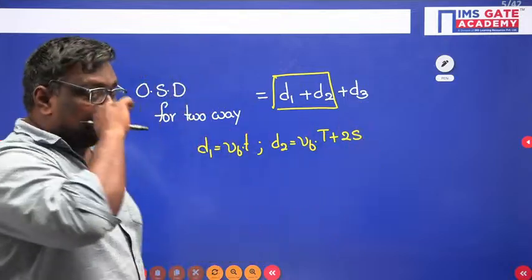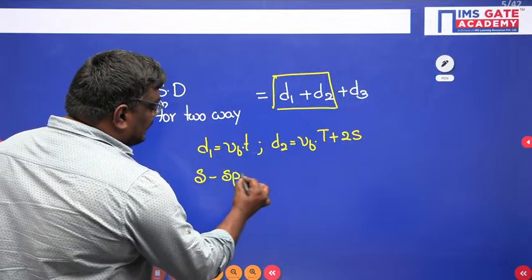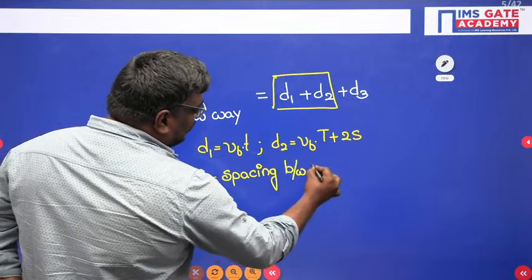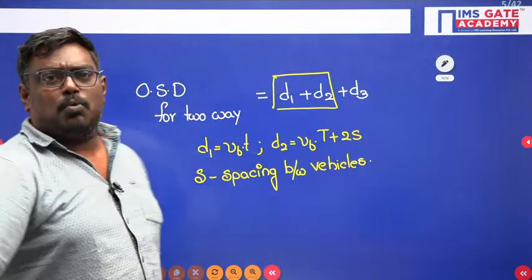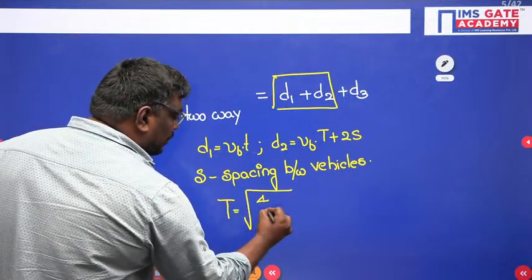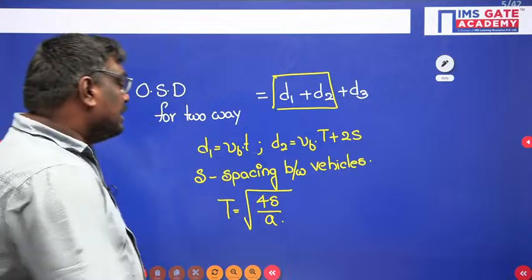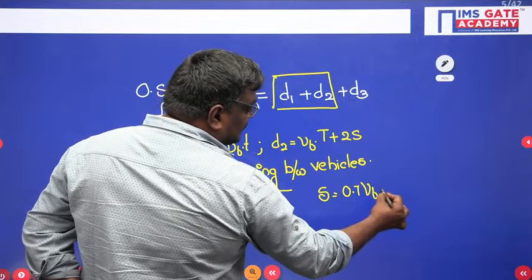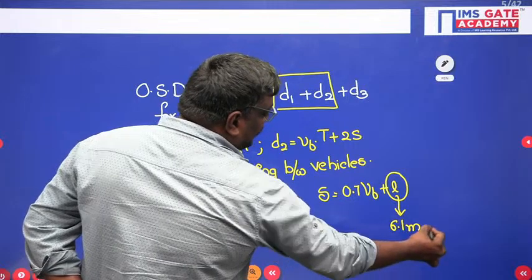D2 is nothing but VB into capital T plus 2S. Now what do you mean by S? S is nothing but the spacing between the vehicles. What is S, sir? Spacing between the vehicles. So what do you mean by T? T is nothing but root of 4S upon A. And remember, the spacing can also be written as 0.7 VB plus L, the length of the wheelbase, where the length of the wheelbase is equal to 6.1 meter.